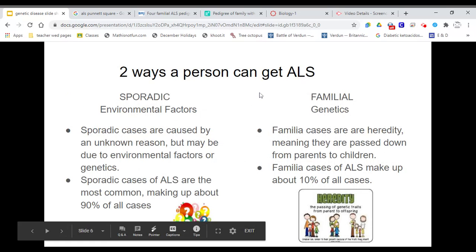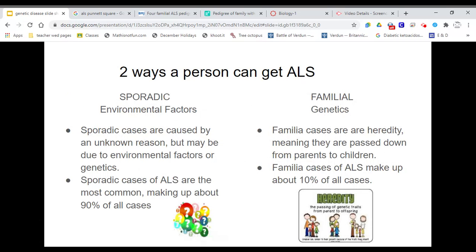There are two ways in which a person can get ALS. There's the sporadic, which is environmental factors, and familial, which is genetics. Sporadic cases are caused by an unknown reason, but may be due to environmental factors or genetics. Sporadic cases of ALS are the most common, making up about 90% of all cases.